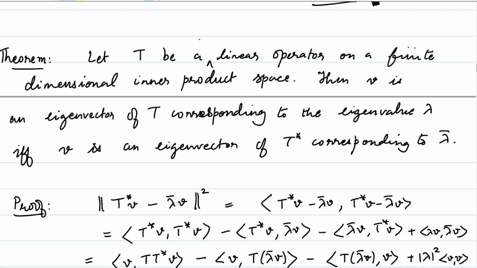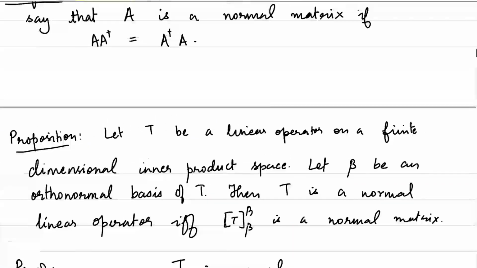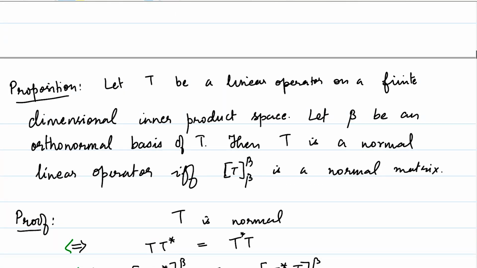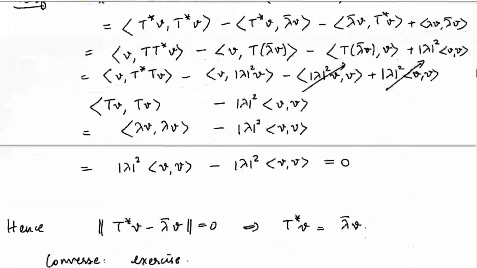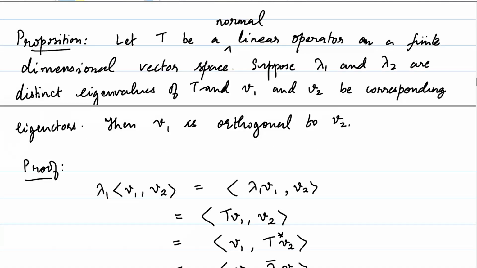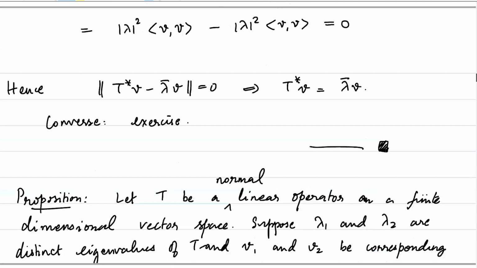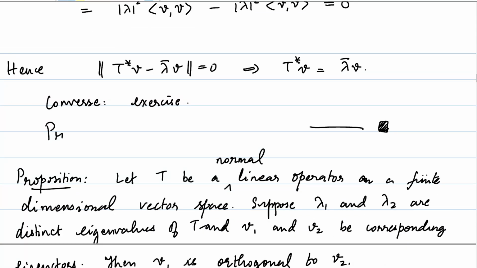I missed the condition: in this lecture, all the linear operators that we are considering are normal. The previous statement was giving us a characterization of T being normal, and here we are studying the properties of normal operators. So these are all properties of normal operators.